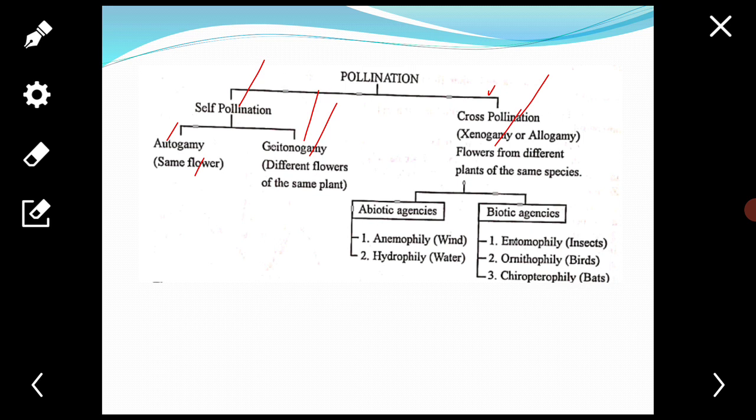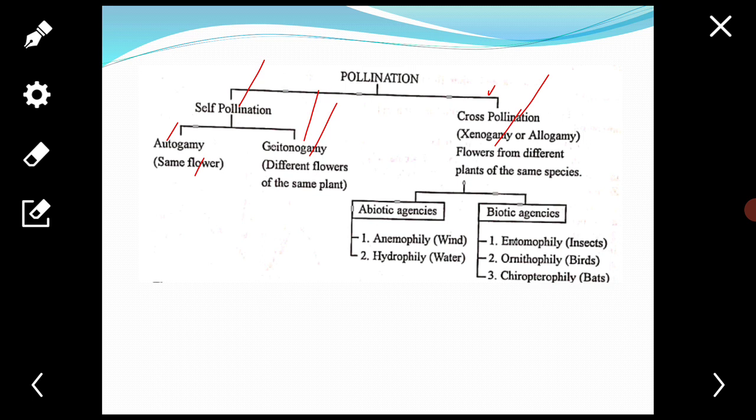The main floral characteristics which facilitate cross pollination are hercogamy, dichogamy, self incompatibility, male sterility, dioecy, and heterostyly.